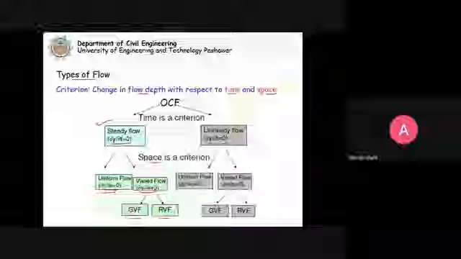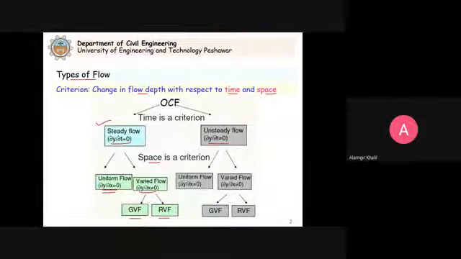This gradually varied flow and rapidly varied flow are relatively defined. In gradually varied flow, the changes occur gradually over a long distance, and as the name says, rapidly varied flow means that the change in depth will occur abruptly over a short distance. So these are the relative definitions.